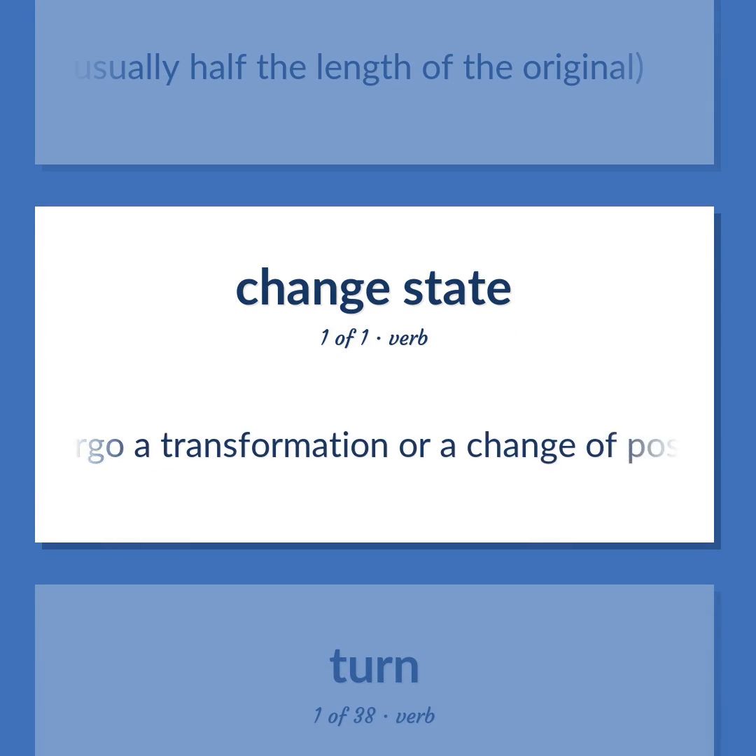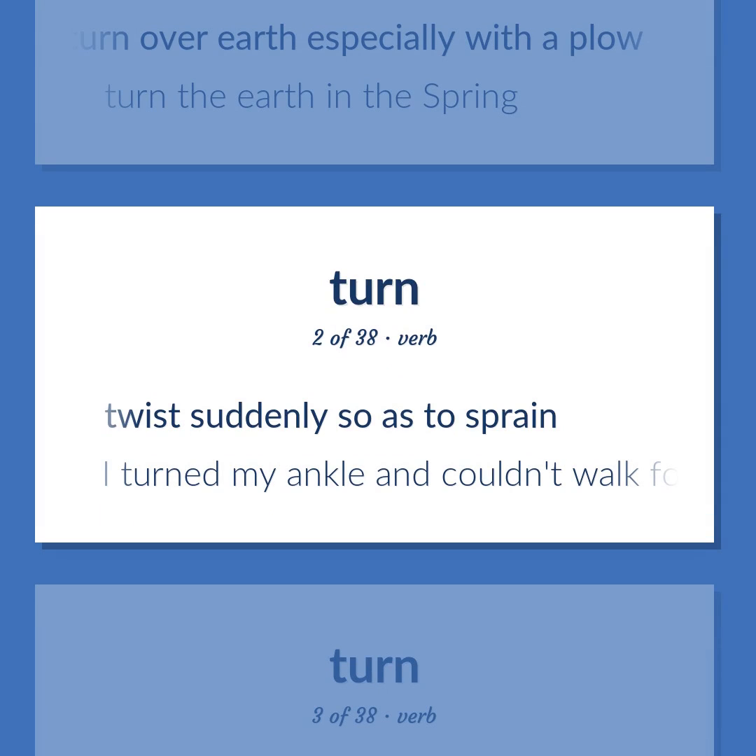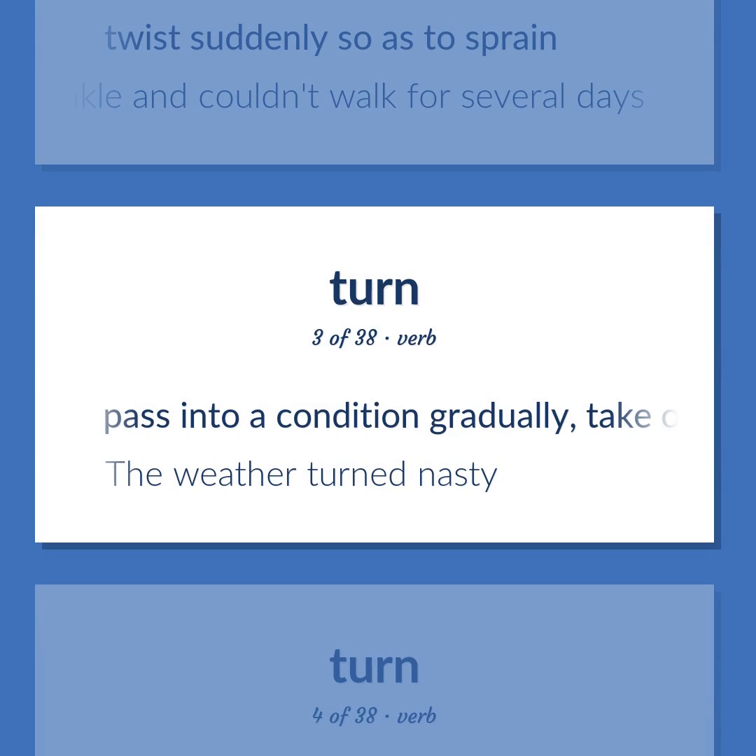Undergo a transformation or a change of position or action. To break and turn over earth, especially with a plow. Turn the earth in the spring. Twist suddenly so as to sprain. I turned my ankle and couldn't walk for several days. Pass into a condition gradually, take on a specific property or attribute, become. The weather turned nasty.